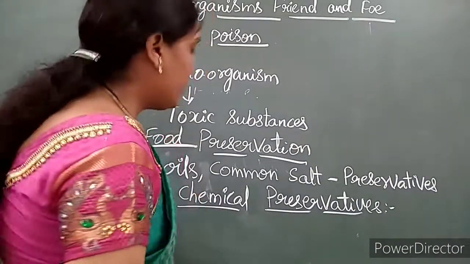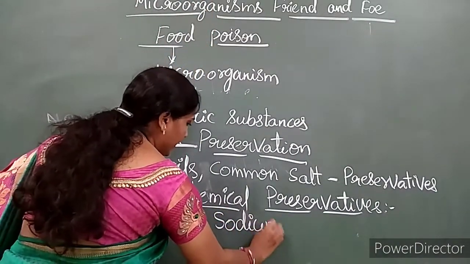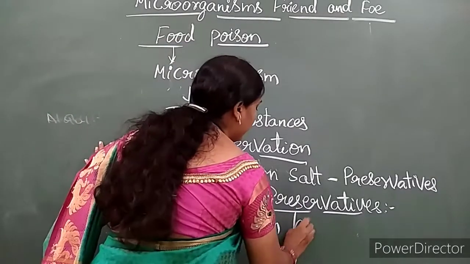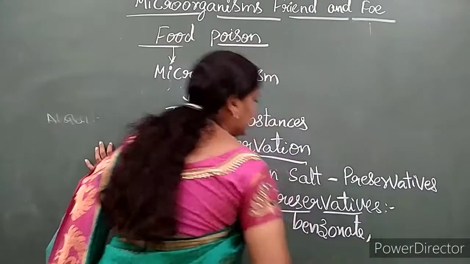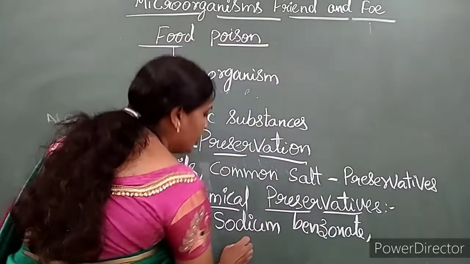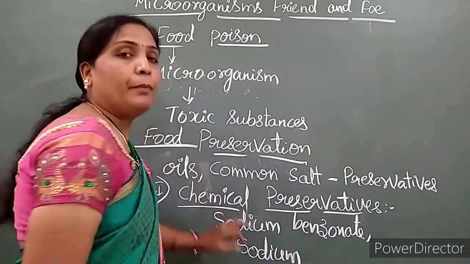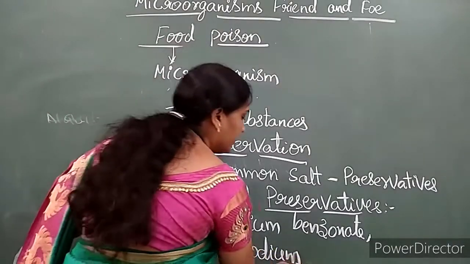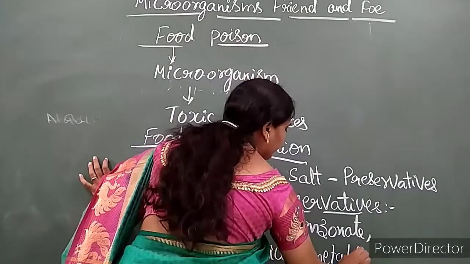Chemicals like sodium benzoate and sodium metabisulfite.